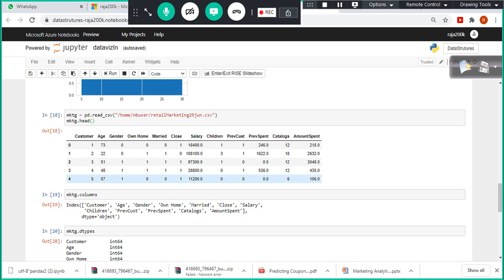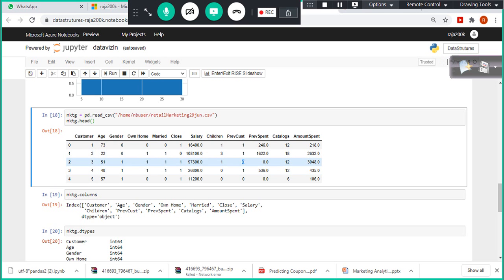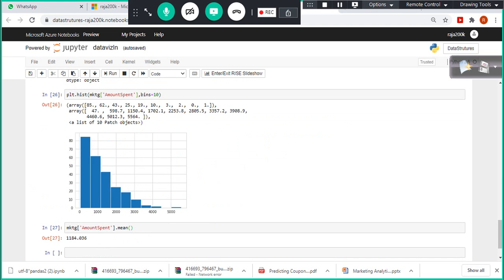And what is previous customer? Whether this customer has previously visited. No, this is the first time he is coming here, right? And these customers already visited. How many times? 1 time. And how much did they spend in the past? This is the one, and this one is matching somewhat, right? But this one is not matching. Though he visited only once in the past, this time we could see that he spent more. That is an additional insight, right?